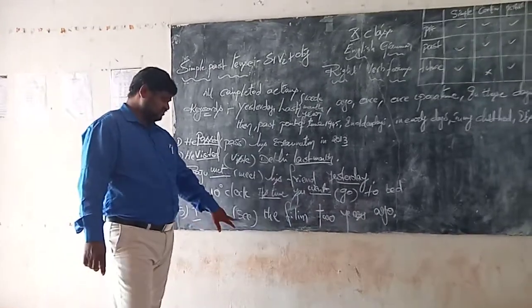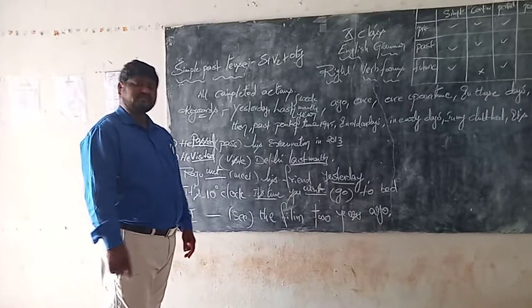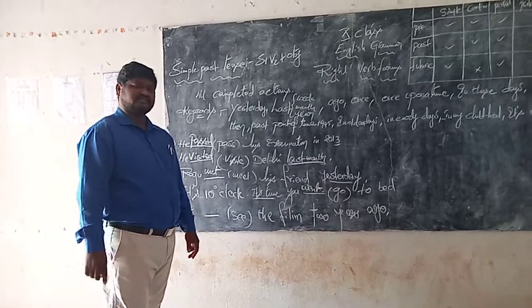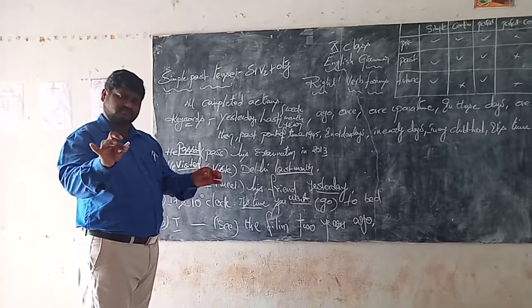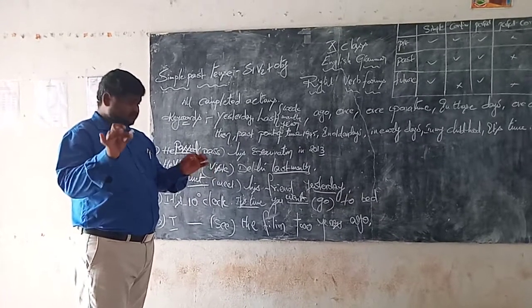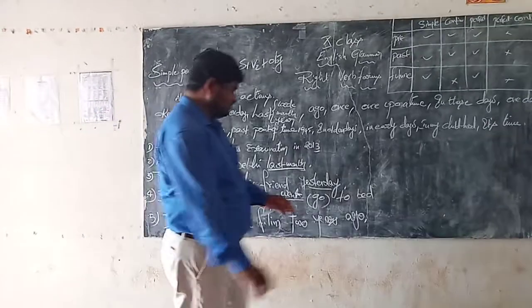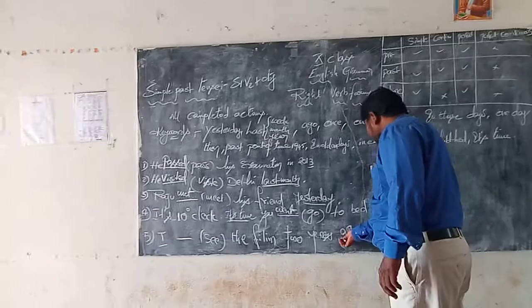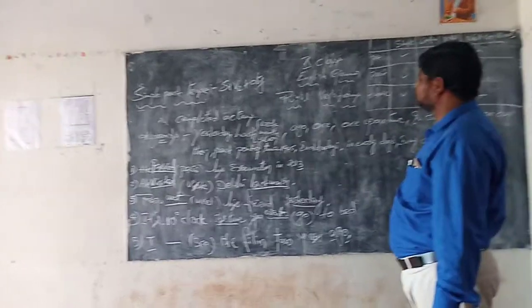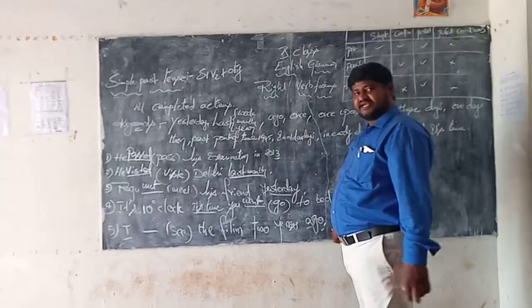Next, the fifth one. I have seen the film 2 years ago. In every sentence, you have keywords. First, observe the keywords. In this sentence, do you have any keywords here? Ago. Ago is the keyword here.